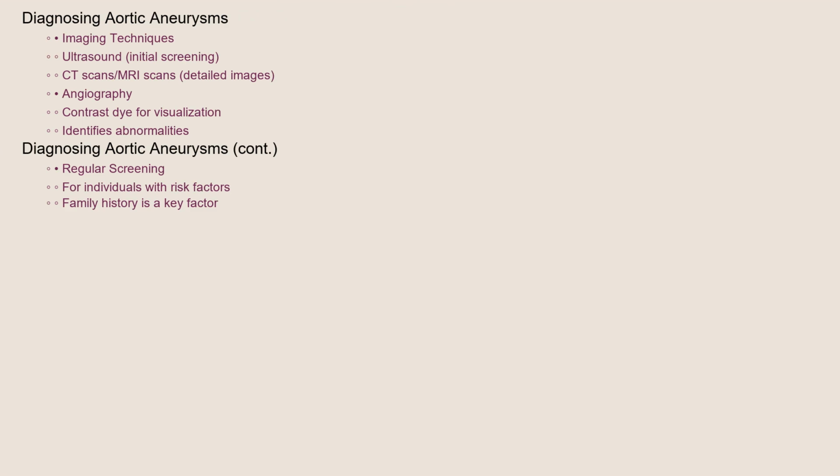How are aortic aneurysms diagnosed? Diagnosis typically involves imaging techniques. An ultrasound is often used for initial screening, particularly for abdominal aortic aneurysms. CT scans and MRI scans provide more detailed images of the aorta, allowing doctors to accurately measure the size and location of the aneurysm. Angiography, which involves injecting a contrast dye into the blood vessels, can also be used to visualize the aorta and identify any abnormalities. Regular screening is recommended for individuals with risk factors, especially those with a family history of aneurysms.